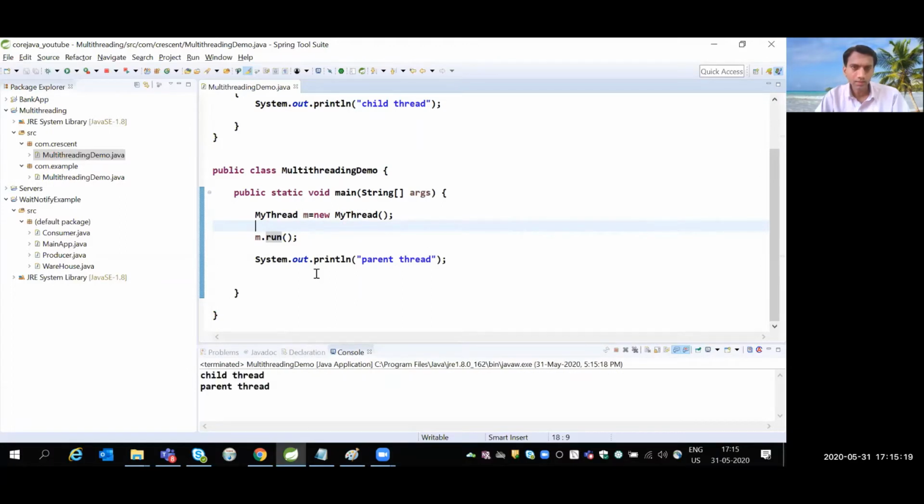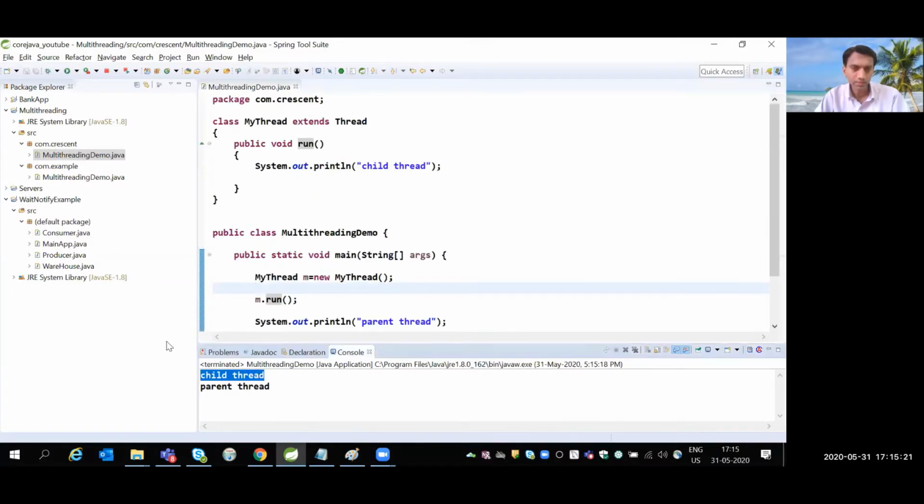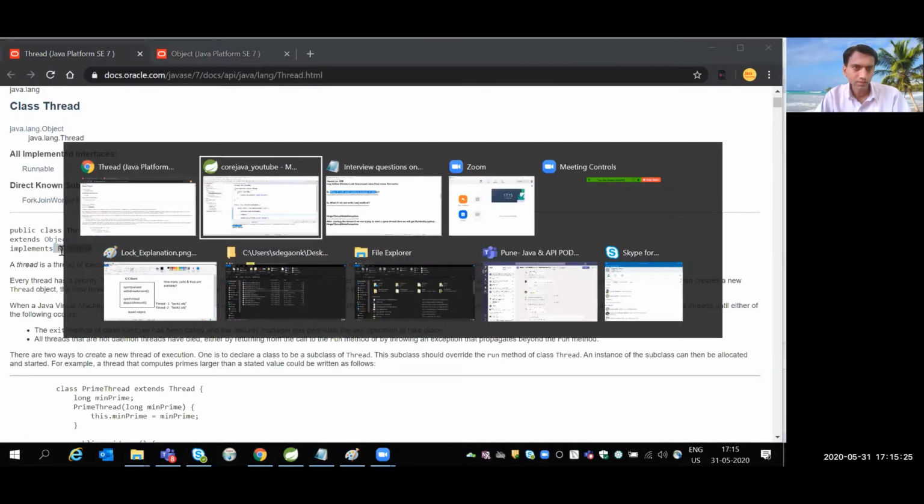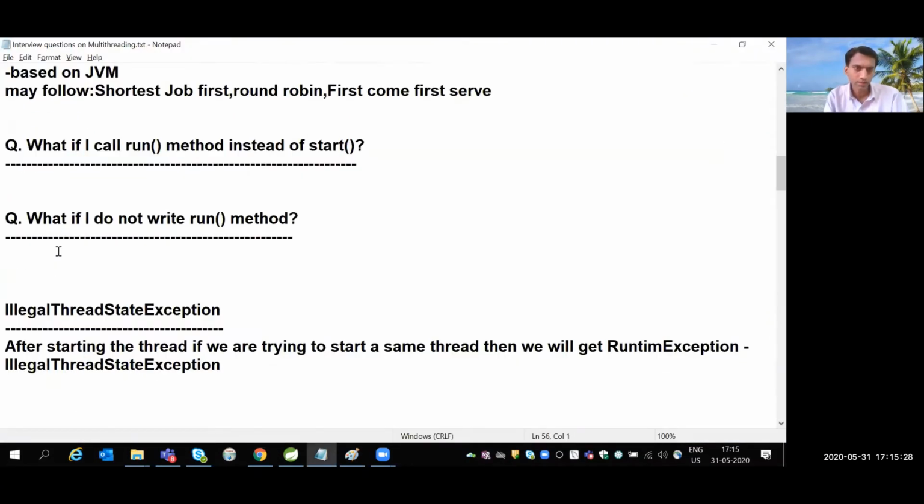Whatever I have written in the child thread, I am getting the same thing, but a thread will not be created in this case. So no compilation error. What if I call the run method instead of start? It will be treated as a normal method.